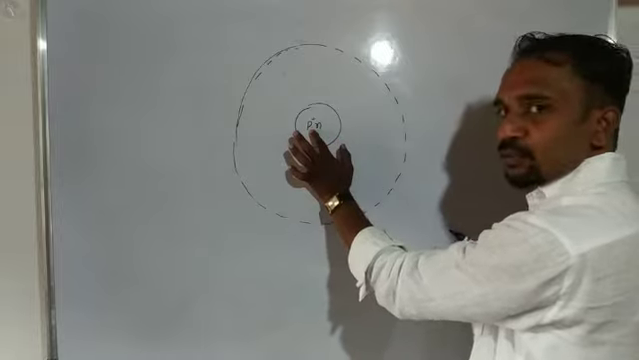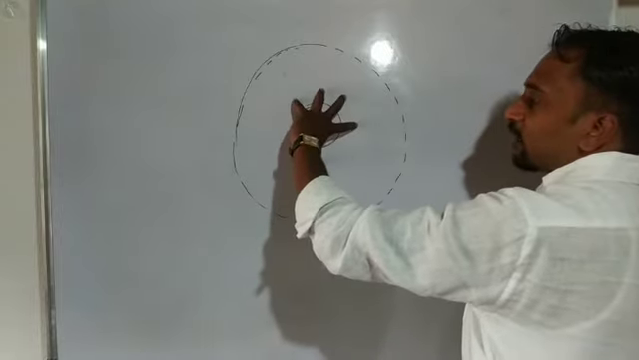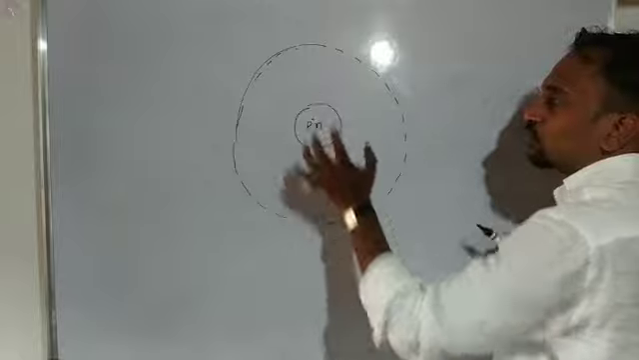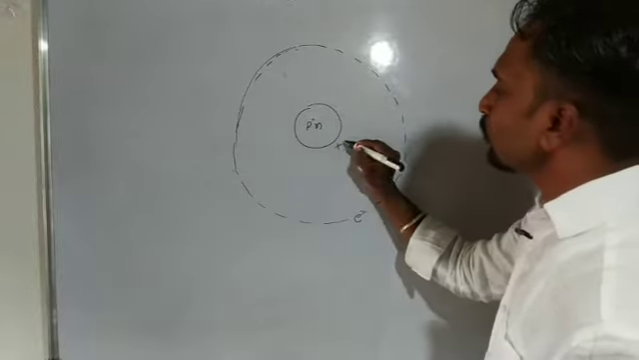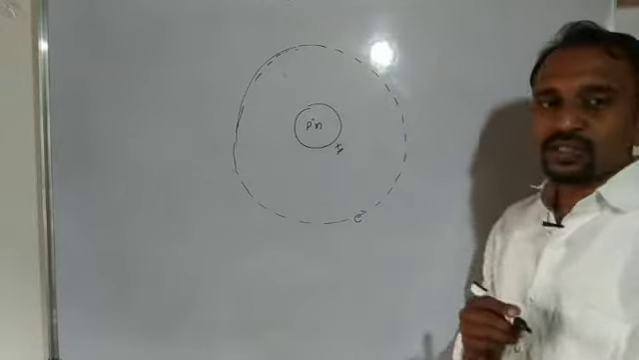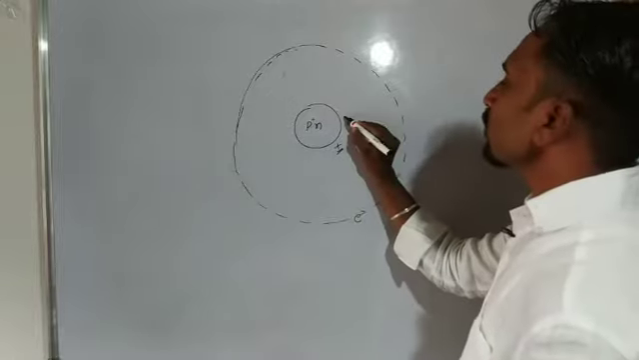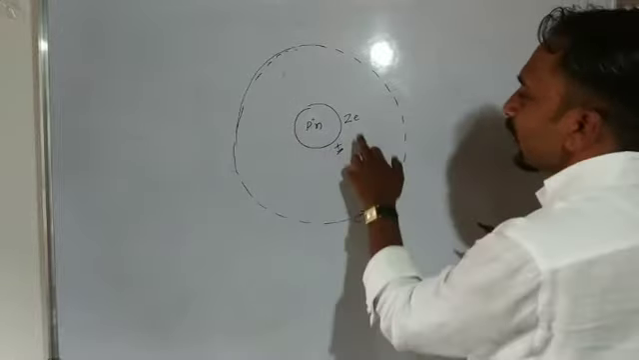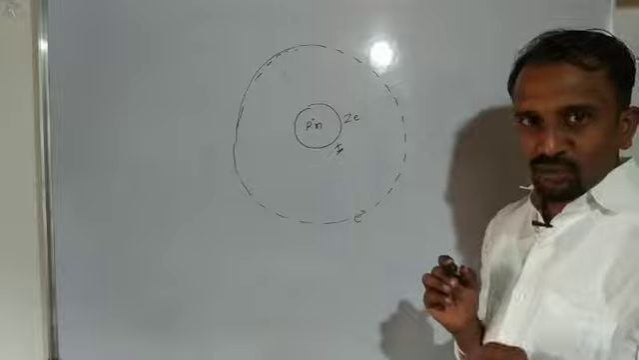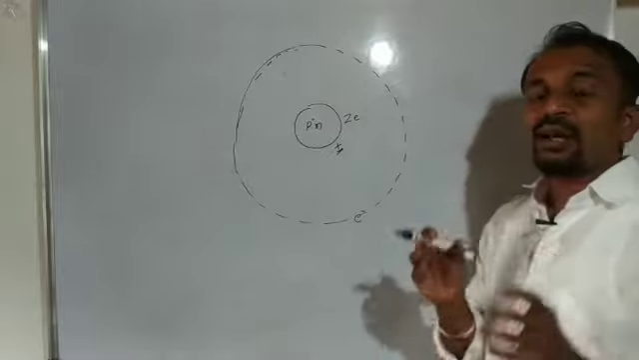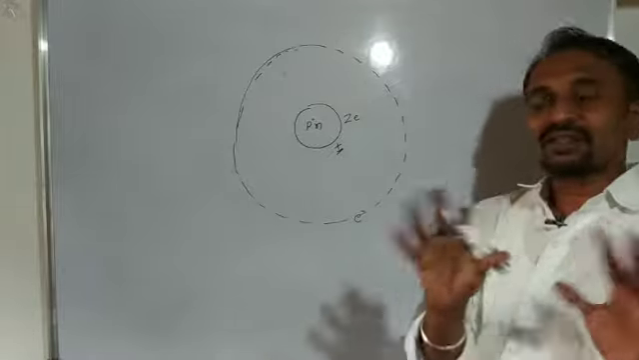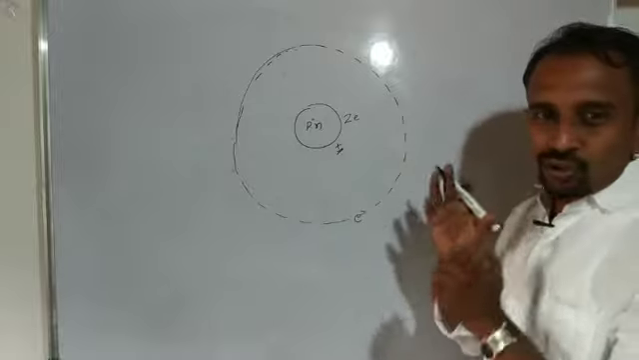Protons are positively charged, so we consider that the charge on the nucleus is positive. The charge on the nucleus is Ze. Z is the atomic number, and e is the magnitude of a charge. We don't consider the electron here. e is the magnitude of a charge.